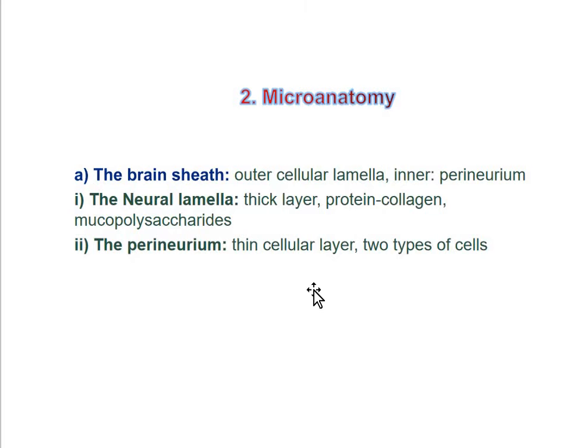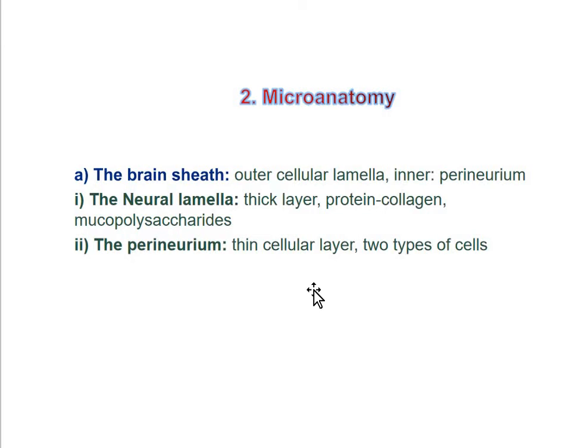Now the fibers here show a matrix of amorphous granular substances containing mostly mucopolysaccharides. The mucopolysaccharides show chemical properties, that is chondroitin, dermatan sulfate and keratan sulfate.